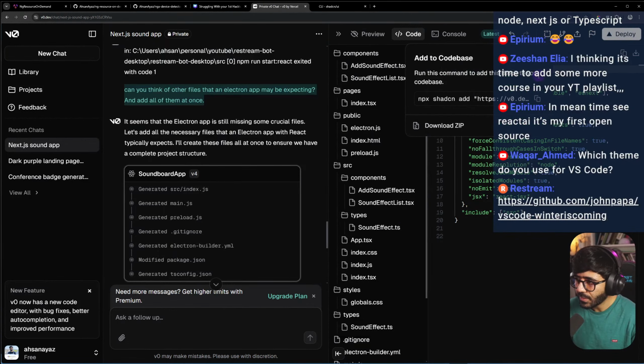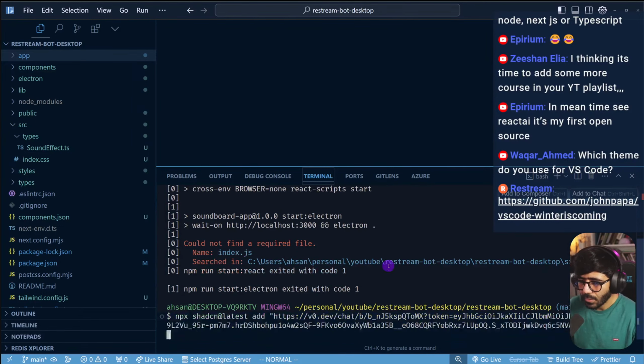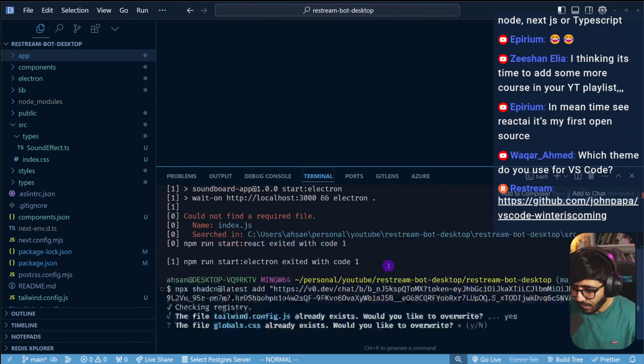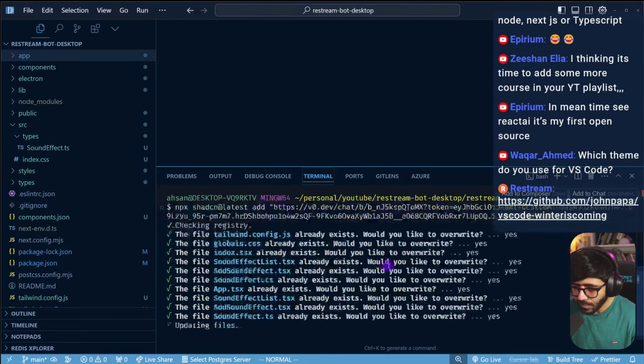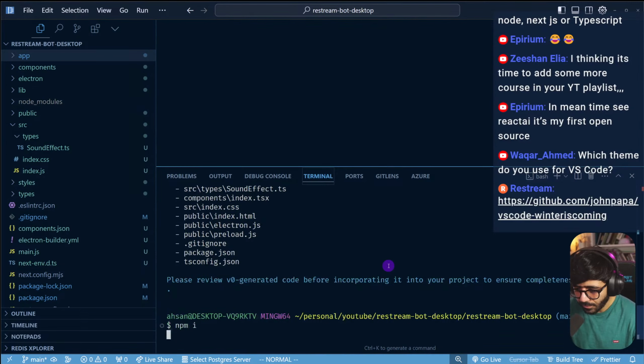Okay, now that we have this, let's quickly try this out. And one of the reasons that it's a bit difficult to work with these tools also, at least for free, is because you have to do all of these things again. Now I want to see if things work. I hope now things work.